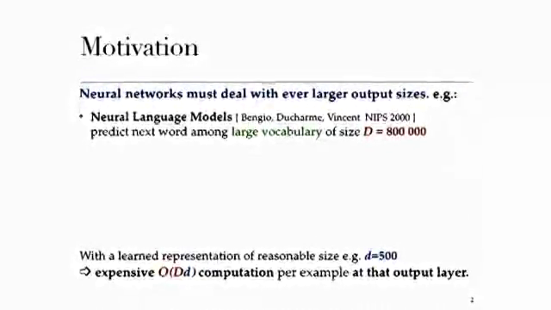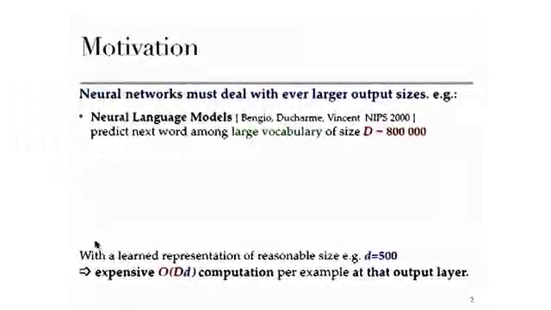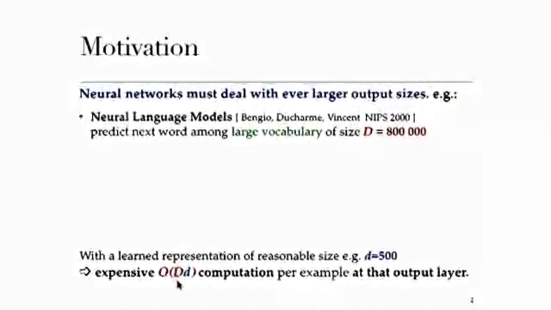We were dealing with around 30,000 words of vocabulary. It was already a computational problem then, and it is still a computational problem now, because you want to predict the probabilities of those very large vocabularies, those very large numbers of classes, which, with a learned representation of reasonable size, gives you a very expensive O(D times d) computation, for example, at that output layer.